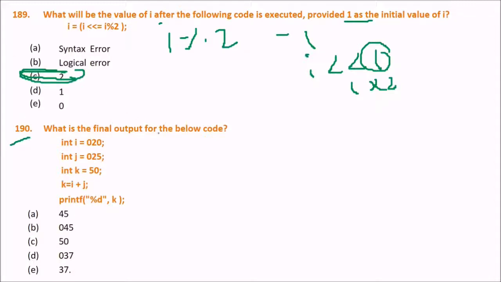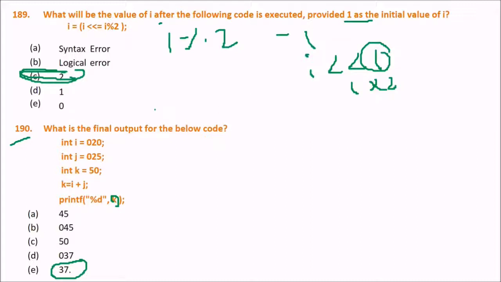Next is, what is the final output of the code? I equal to 0 to 0, j equal to 0 to 5, k equal to I plus j, printf k. What will be the answer? 190. The answer is, will it be 37 or any other? And if it is 37, tell me how it came.